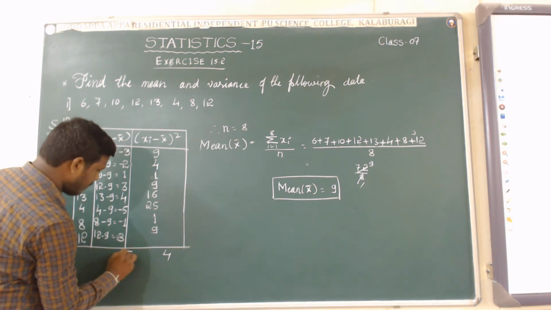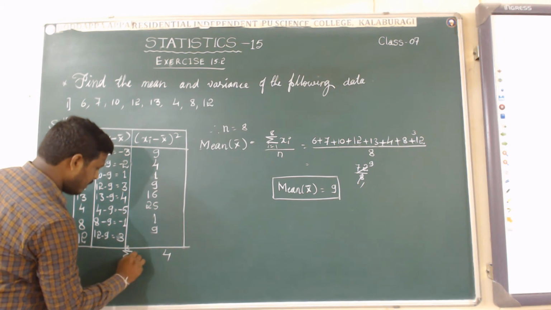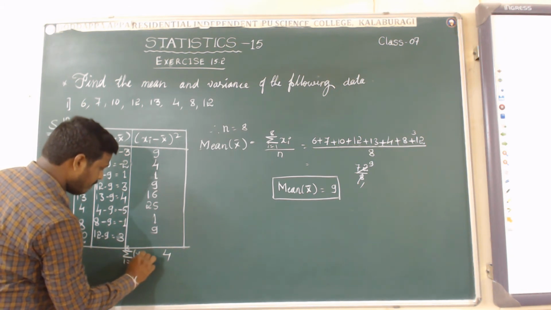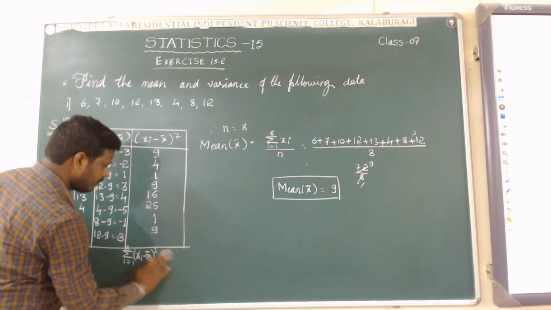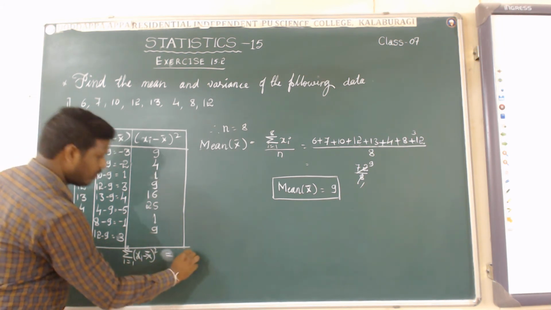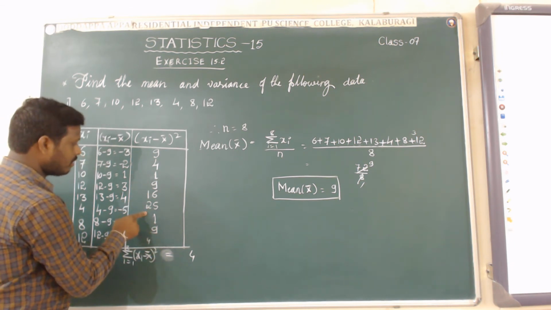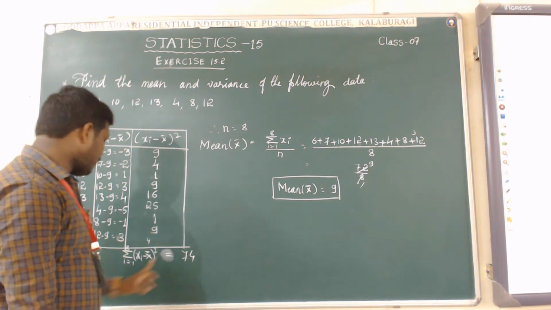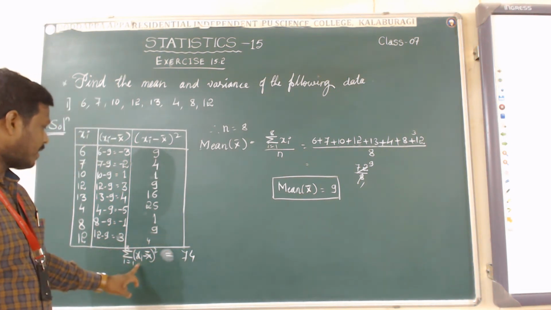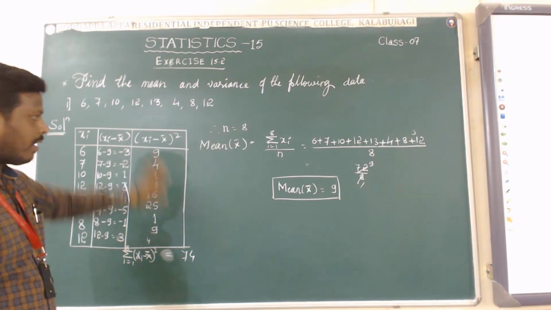We have to write summation i equal to 1 to 8 of xi minus x bar whole square equal to 74. So we got the summation of i equal to 1 to 8 of xi minus x bar whole square.